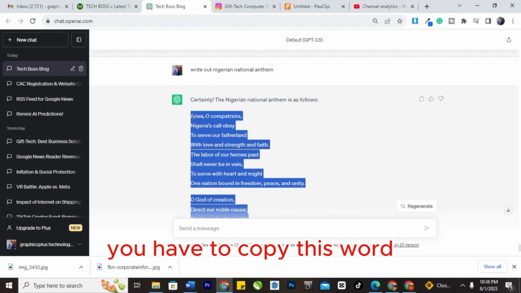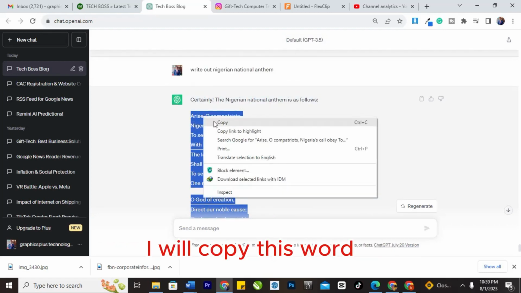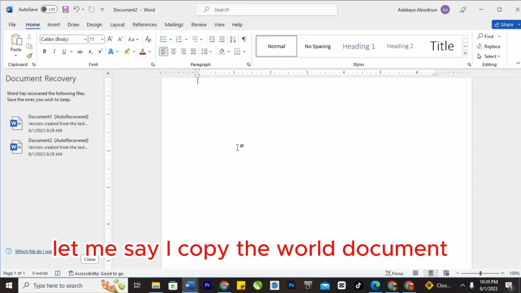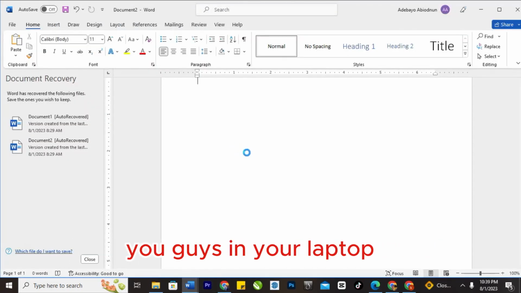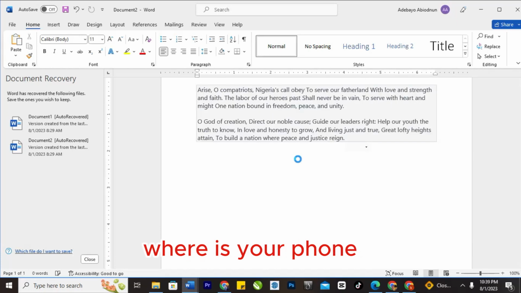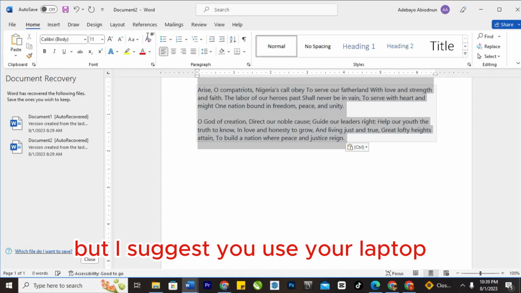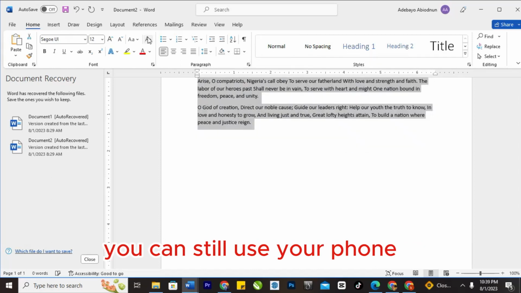How do we do it? You have to copy this word. I will copy it to a Word document. If you are using your laptop, you can copy it to a Word document. If you are using your phone, you can copy it to WhatsApp. But I suggest you use your laptop so that you can get it very well. You can still use your phone.